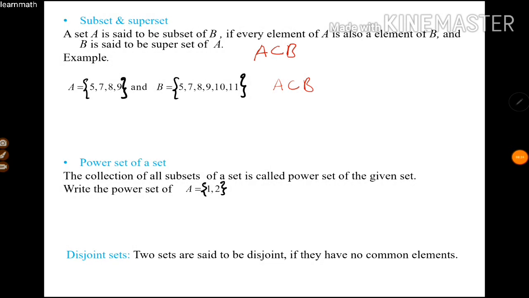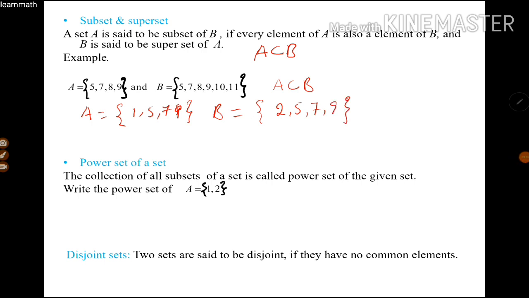Now how can we say a set A is not a subset of B? You know very well, if A is a subset of B, every element in A is also an element of B. But when we want to say A is not a subset of B, if at least one element in A does not belong to B, then we can say that A is not a subset of B. For example, take A = {1, 5, 7, 9} and B = {2, 5, 7, 9}.